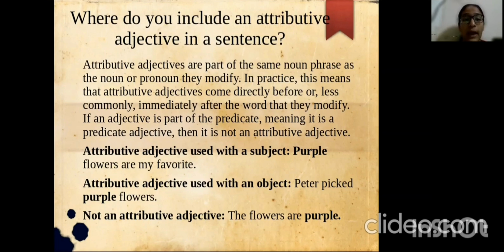If an adjective is part of the predicate, meaning it is a predicate adjective, then it is not an attribute adjective. Attribute adjective used within a subject: The purple flower is my favorite. Attribute adjective used with an object: Peter picked purple flowers. Not an attribute adjective: The flowers are purple.